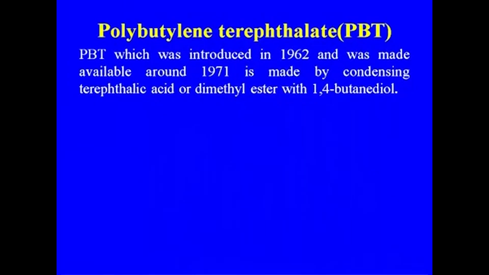Another important development has been the use of terephthalic acid in polybutylene terephthalate manufacture. PBT, which was introduced in 1962 and was made available around 1971, is made by condensing terephthalic acid or its dimethyl ester with 1,4-butanediol. So this is one of the major uses of 1,4-butanediol, for making polybutylene terephthalate.